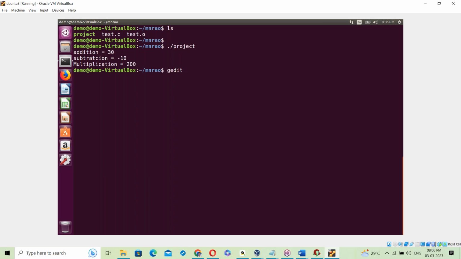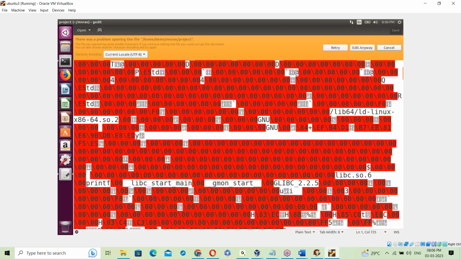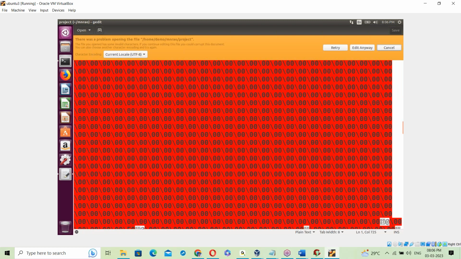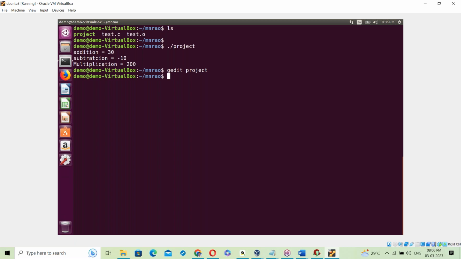Let us see the contents of the project exe file. Let me show the contents. I'm opening that exe file. So what does the exe file contain? Binary code. The exe file contains completely binary code. See, this is binary code, machine language. It's the exe file, it's machine language. Next, one more thing here. On Linux, there is a file command to check the type of the file.